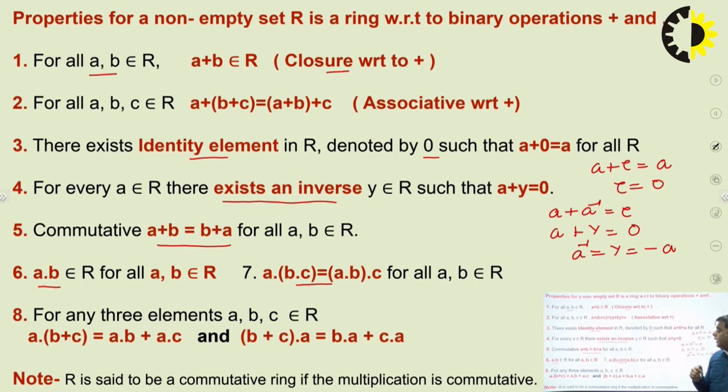And the 8th and 9th properties are the left distributive and right distributive. So if you can see, we have explored all the properties of the ring. If these elements follow all 9 properties in one go, then we can say these elements form a ring.